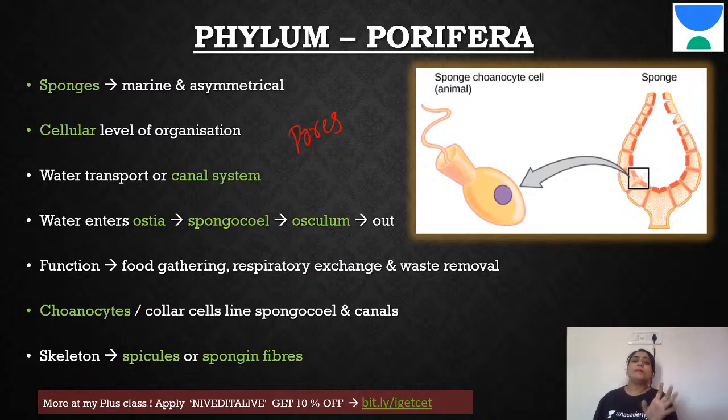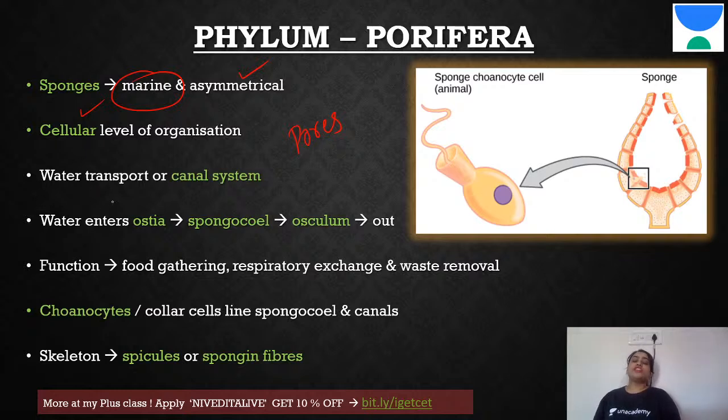Now these are usually marine, but you will also find a few freshwater forms as well. Marine means sea, ocean. Freshwater means streams. Now these are asymmetrical. If you remember from my last session, if you have not watched it, go and watch it. Asymmetrical in the sense you cannot cut the organism to give two equal halves from any angle. Now they show cellular grade of organization. Cellular means they have not yet formed tissues. They are still cell aggregates at that stage.